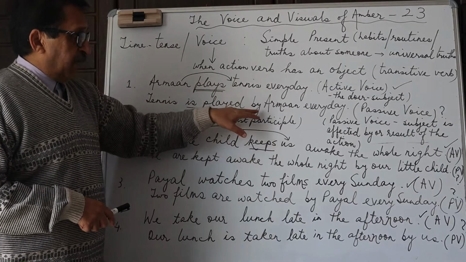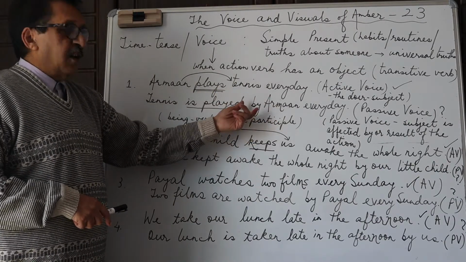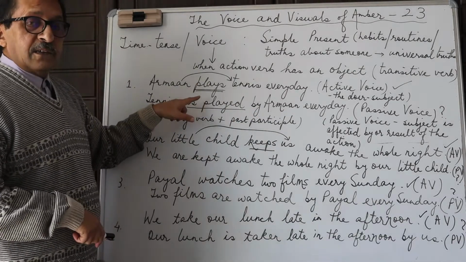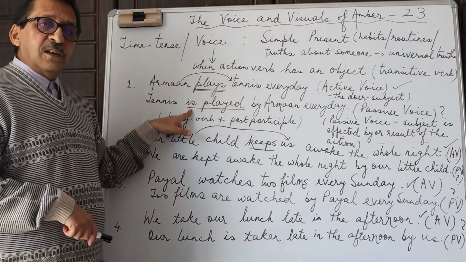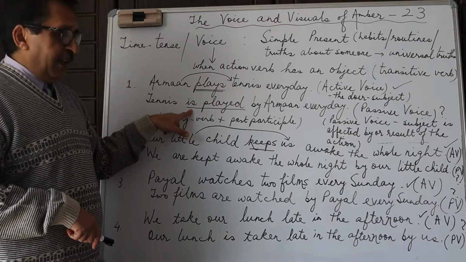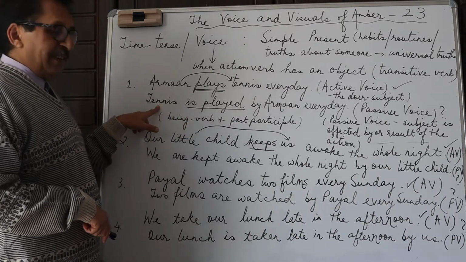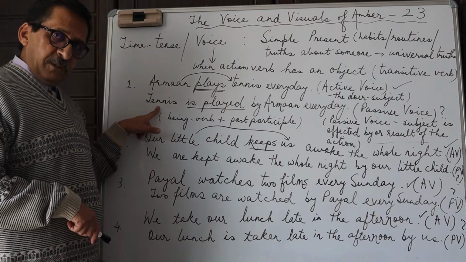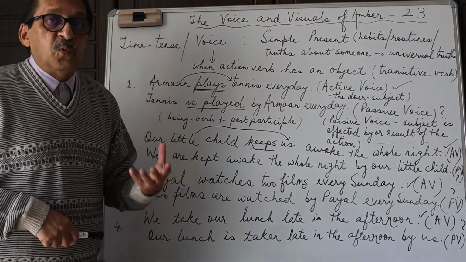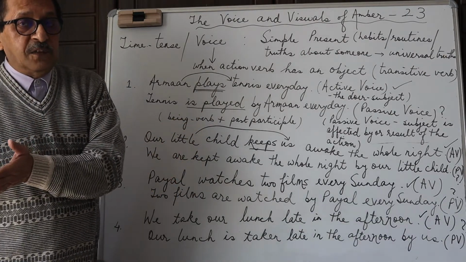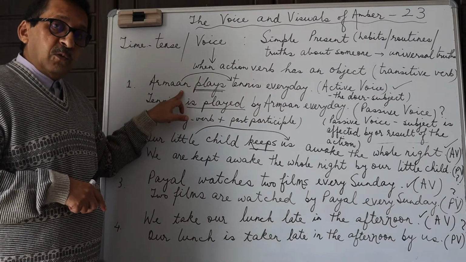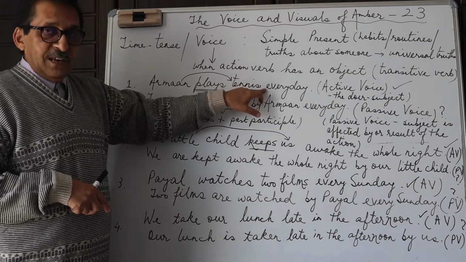So the doer, therefore, the agent, is introduced mostly with the help of the preposition by. And if it's a simple present tense, we use first the helping verb, which is the to be verb. A being verb in the present tense is, because tennis is singular, third person, so is. We can't say tennis are played, and we can't say tennis were played because that would mean the change of the time and tense. No, we're not talking about past, we're talking about habitual action. Arman plays tennis every day.